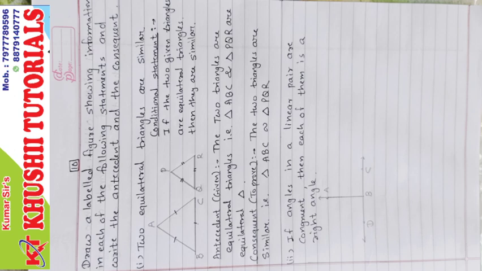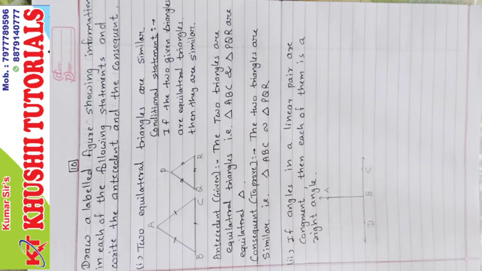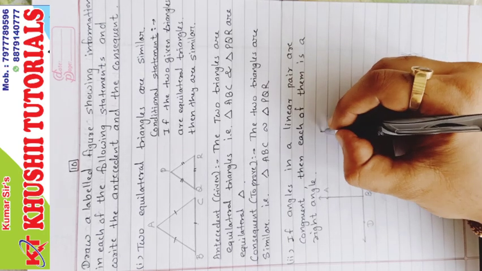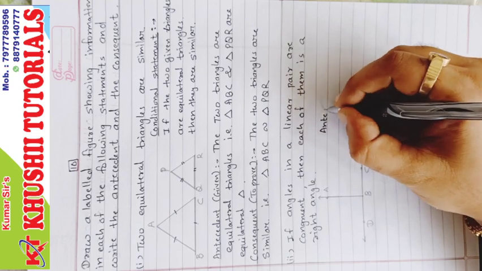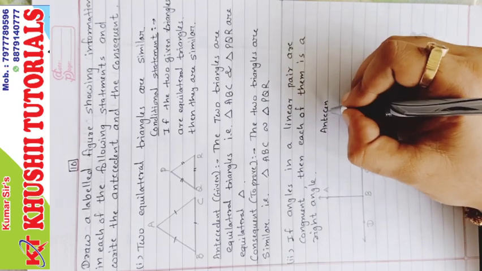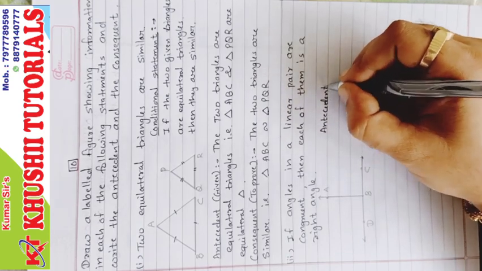Okay, the next, second. If angles in a linear pair are congruent, then each of them is a right angle. It is already given in the conditional form, so no need to write again in conditional form. So directly we will write first antecedent, which is given.